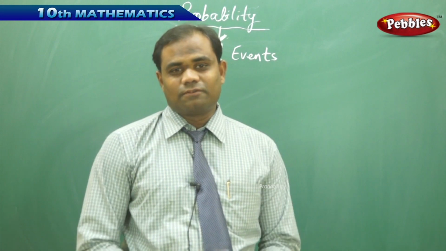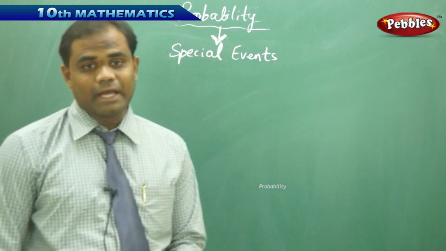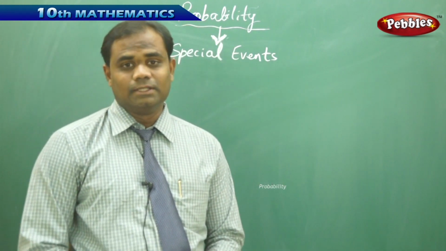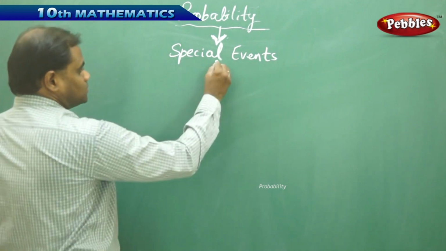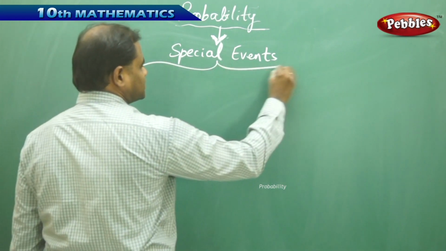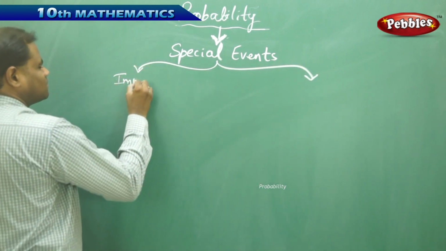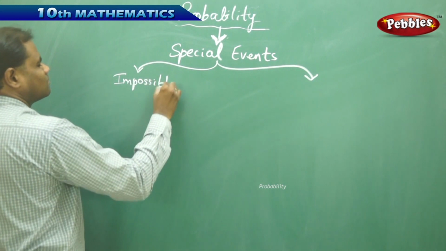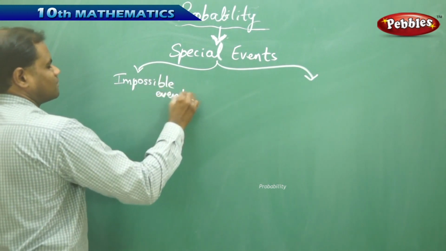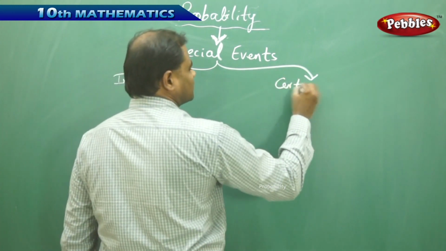So there are two types of special events which we identify in the topic of probability. The two special events which we are going to discuss exclusively in this session are impossible events and certain events.